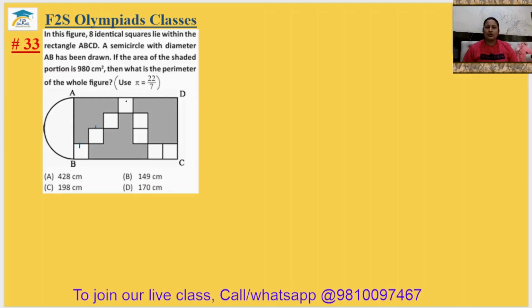Suppose A is the side of the small squares. So 1, 2, 3, 4, 5, 6, 7, 7A is the length of the rectangle, and 1, 2, 3, 4, so 4A is the breadth of the rectangle.